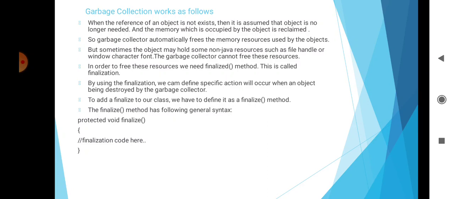Here the keyword protected is the specifier, that means it prevents access to finalize by code defined outside its class. Then the garbage collector runs periodically. It checks for objects which are no longer referenced by any running state or indirectly through any running objects. Before it gets freed, the Java runtime calls the finalize method, and the protected keyword prevents access to the finalize code from outside the class. That means Java does not support destructors.